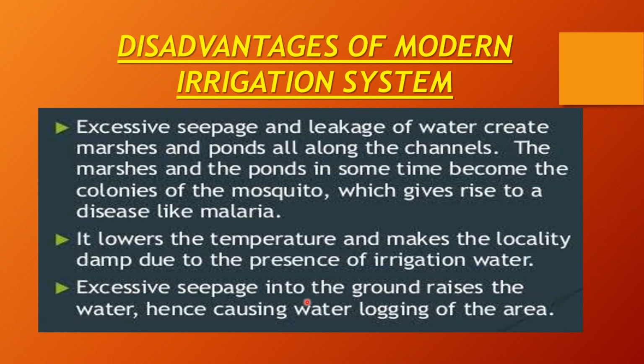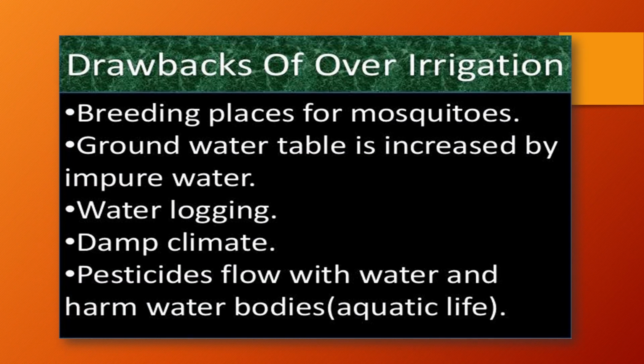Excessive seepage into the ground raises the water, hence causing waterlogging of the area. जब एक ही जगह पर ज़्यादा पानी भरता रहेगा, so it was creating marshy area, right? It was creating marshy area, as well as what will happen? It will lower the temperature. Now, drawbacks of over irrigation. I think you have understood the whole concept of traditional and modern methods, so you can conclude the drawbacks by yourself, that क्या क्या shortcomings हैं, क्या क्या कमियां हैं ज़्यादा water provide करने की वजह से to the fields.